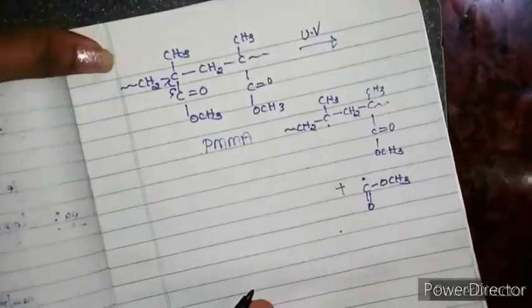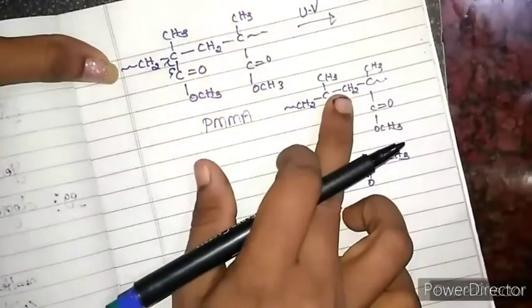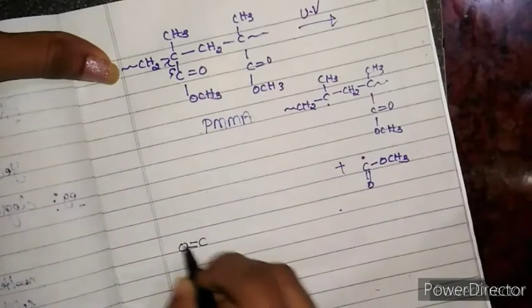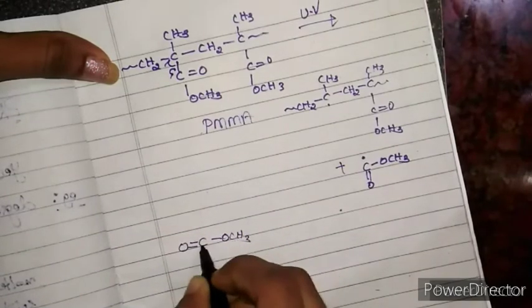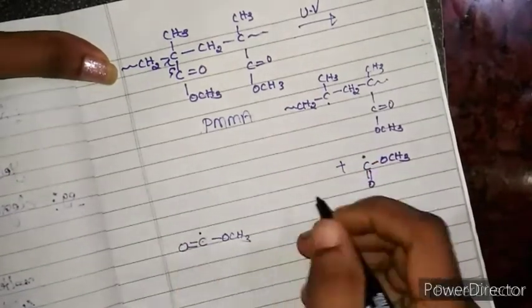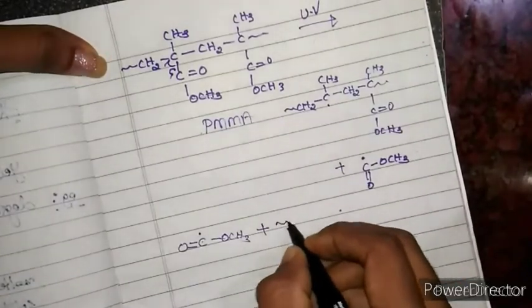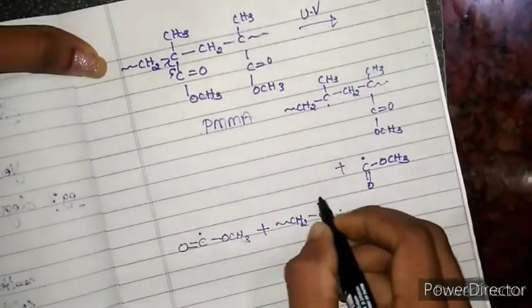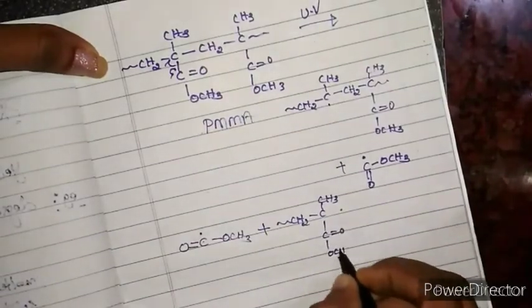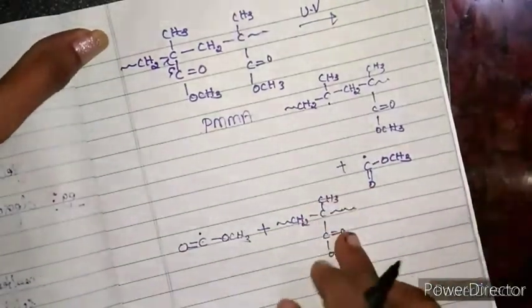Now in the next step, I will take this unit, and later I will take this. Now C double bond O, OCH3, and this carbon has a free radical. I am writing the same unit here. Now I write PMMA, polymethyl methacrylate, CH3, C double bond O, OCH3, and this continues. This is the PMMA only. I am writing only one unit of that.